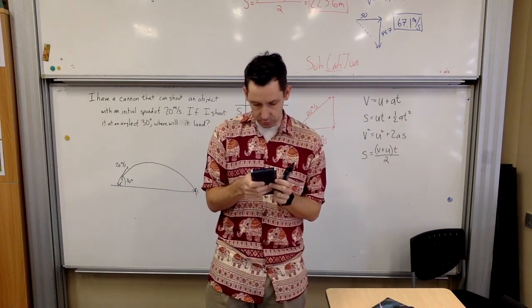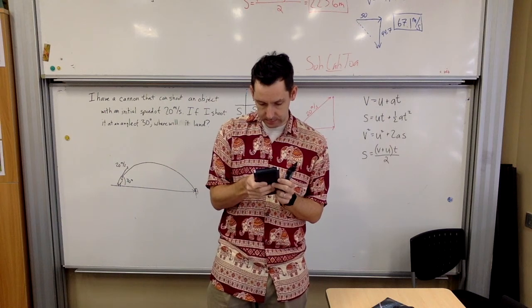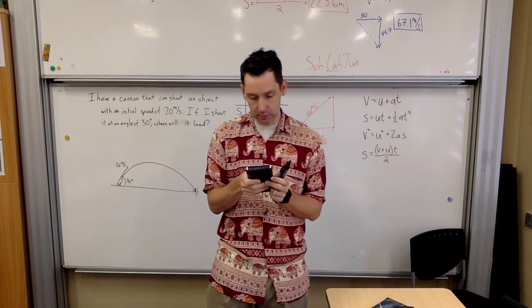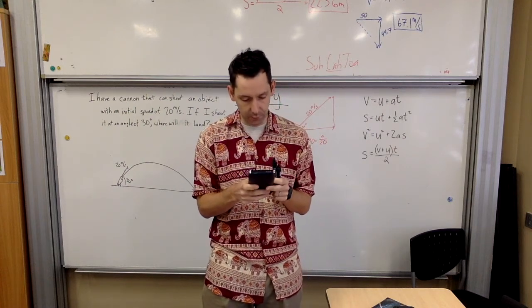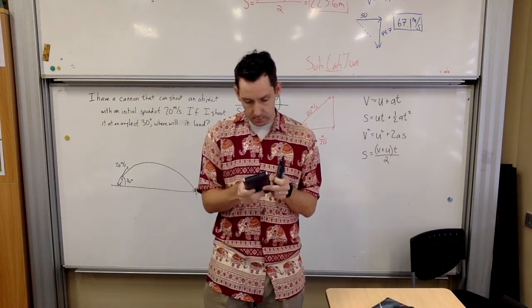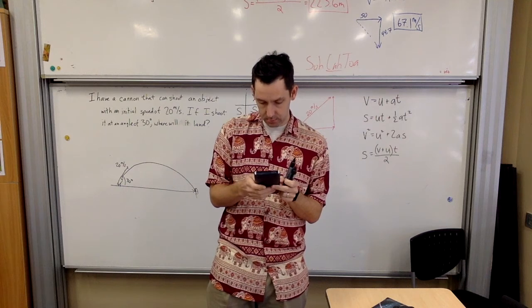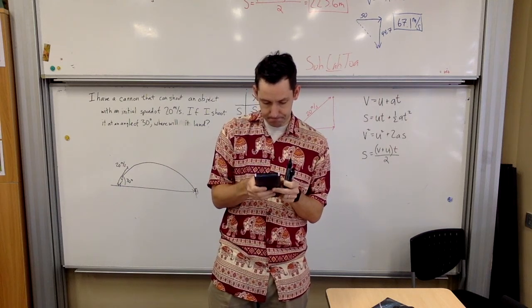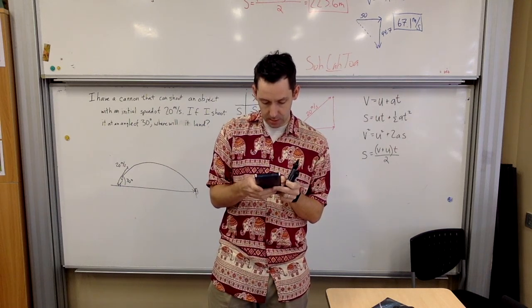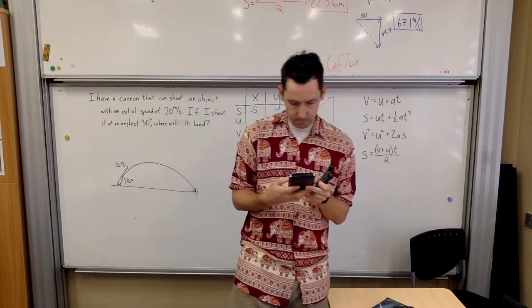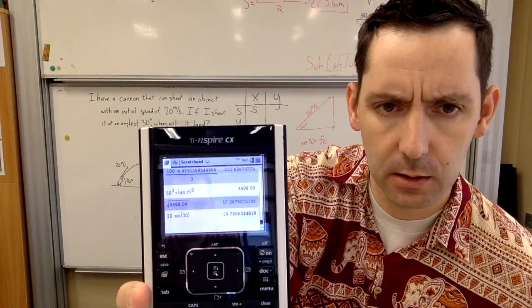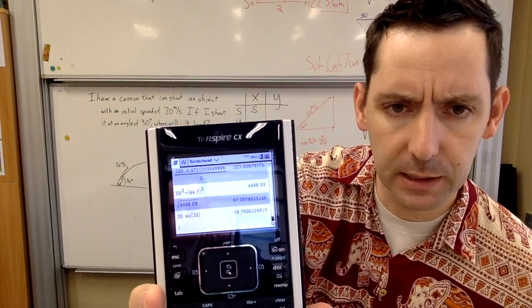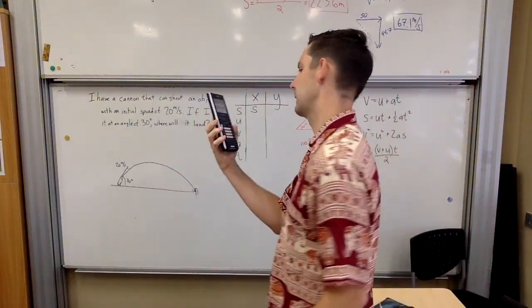Need to go to radians, make it the default. Okay, so now I'm ready for 20 sine 30. There we go. 20 sine 30. And it gave me a negative 19.